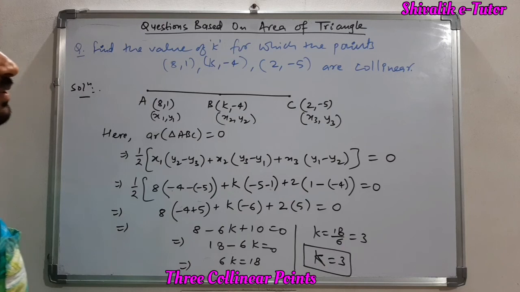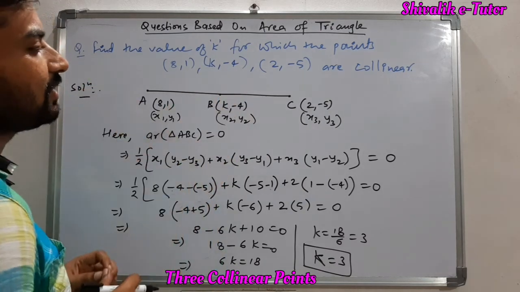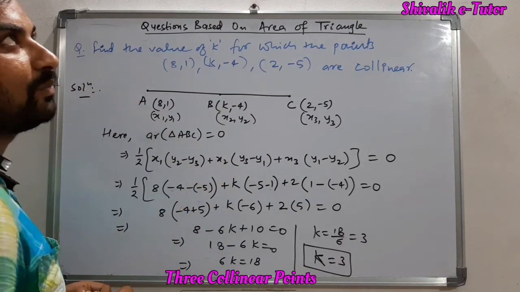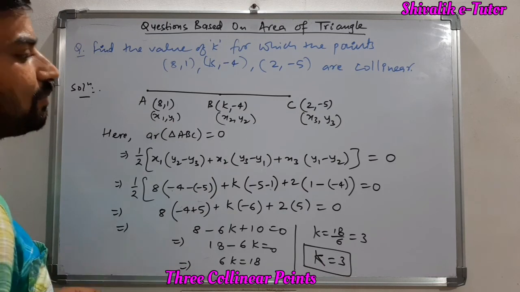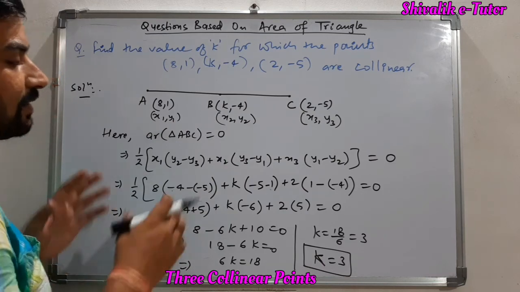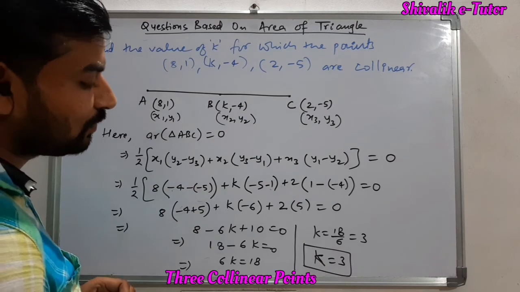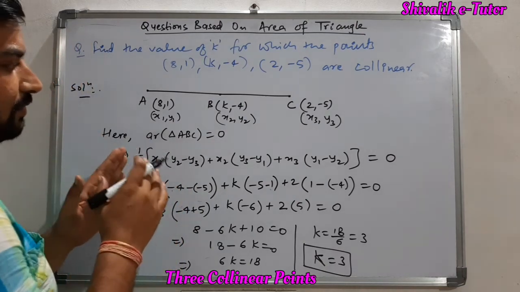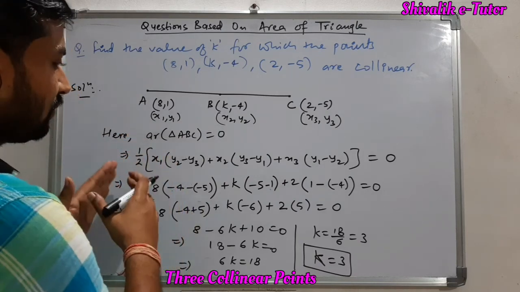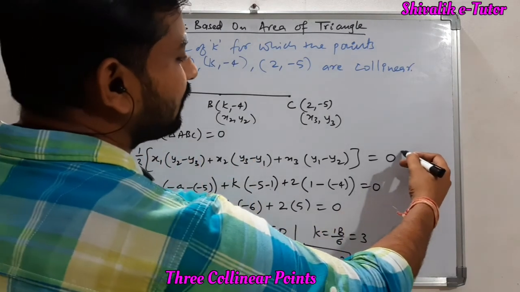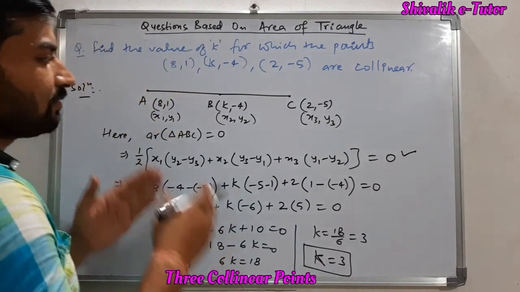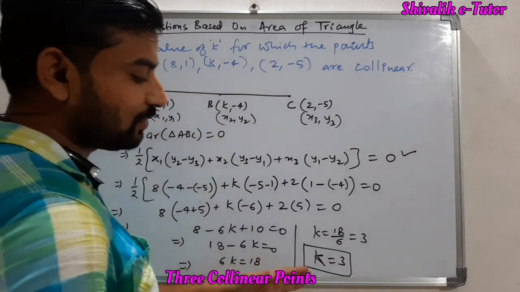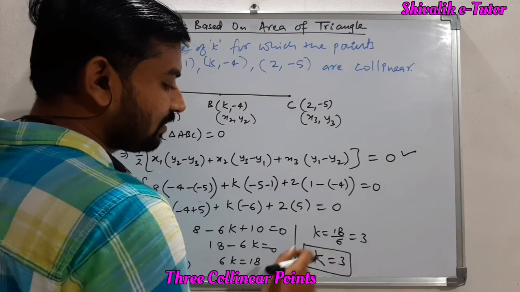So this is a really good question based on the concept of area of triangle, where we use this concept that if the points are collinear, they won't be able to form any triangle, means the height of triangle will be 0. In such a case, the area of triangle will be 0. So we substitute the values of x1, y1, x2, y2, x3, y3 in the formula for area of triangle and equate it to 0, so that we can have the value of the unknown present in the question, and the value of this unknown K here is 3.